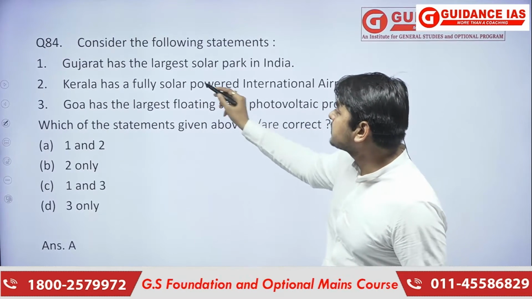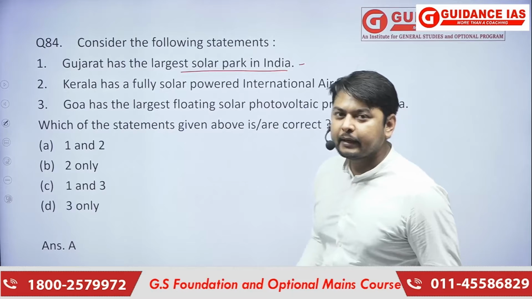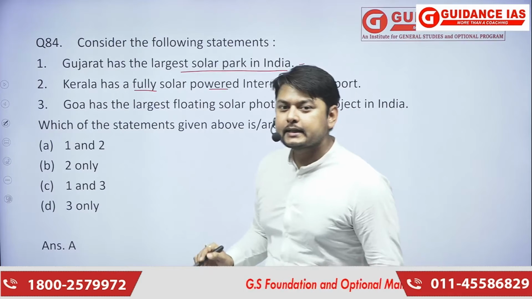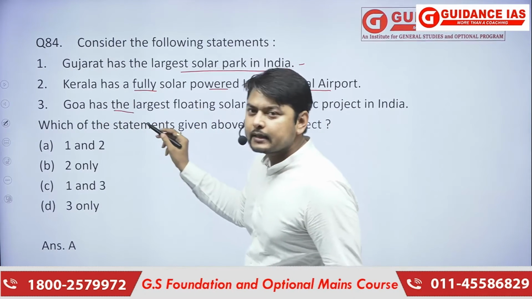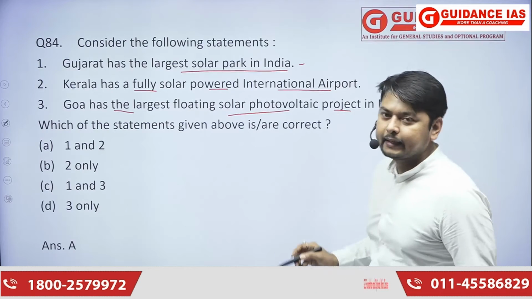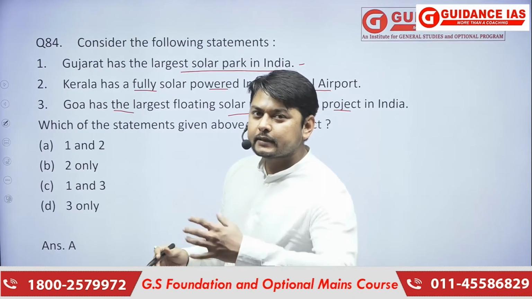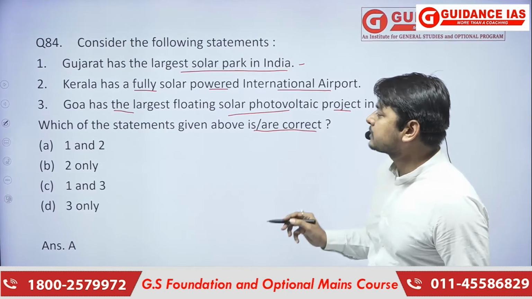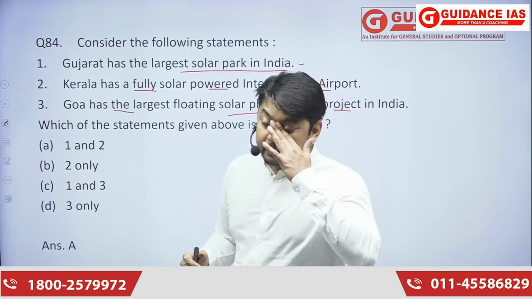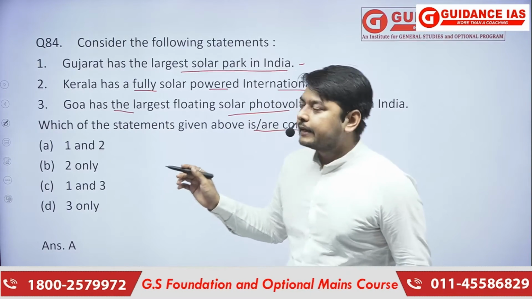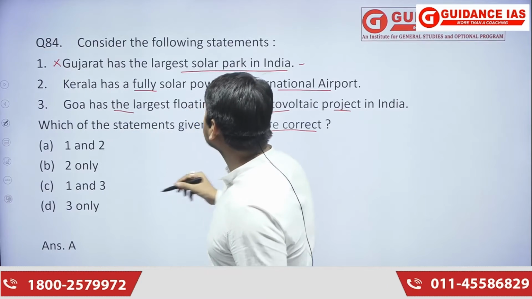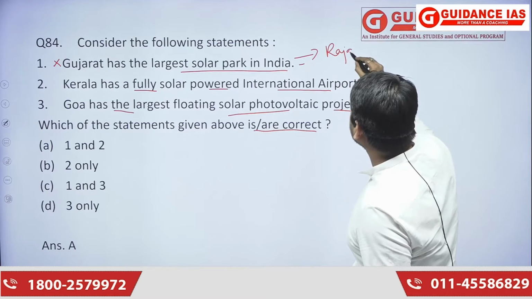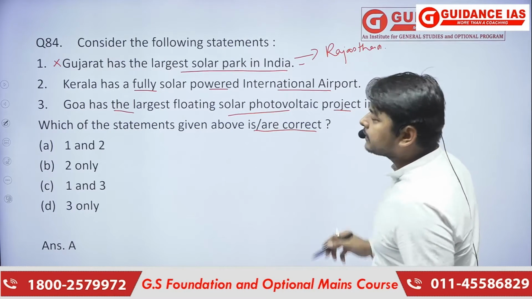Moving forward to our next question, consider the following statements. First statement, Gujarat has the largest solar park in India. Second statement, Kerala has a fully solar powered international airport. Third statement, Goa has the largest floating solar photovoltaic project in India. UPSC has asked which of the above statements are correct. Statement one is incorrect. The largest solar park in India is present in the state of Rajasthan.